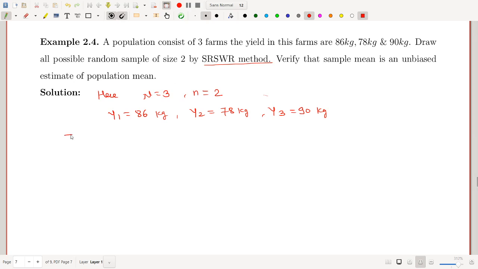So in SRSWR, all possible samples are N raised to n. So 3 square, and 3 square will be 9.